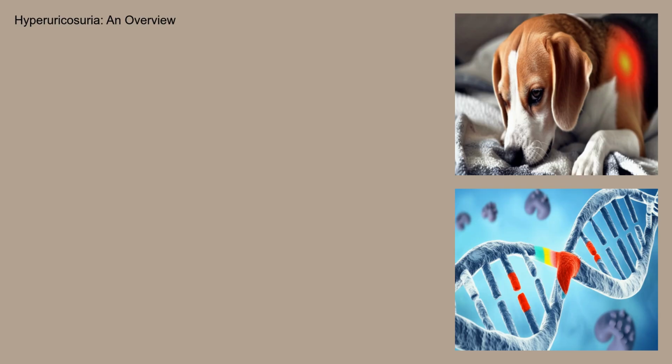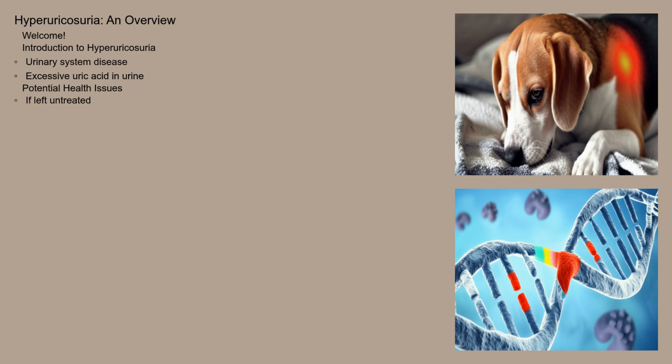Hello and welcome. Today we're diving deep into a urinary system disease called hyperuricosuria. This condition, characterized by excessive uric acid in the urine, can lead to a range of health issues if left unaddressed. So, let's explore what hyperuricosuria is all about.